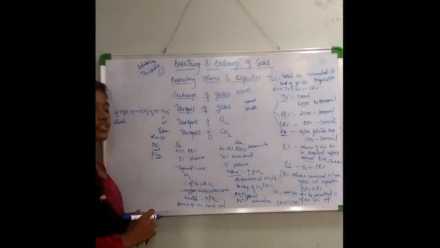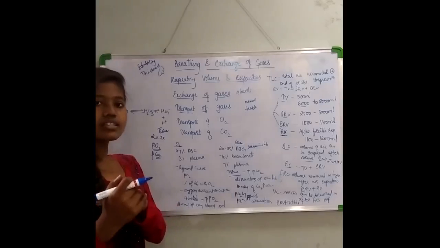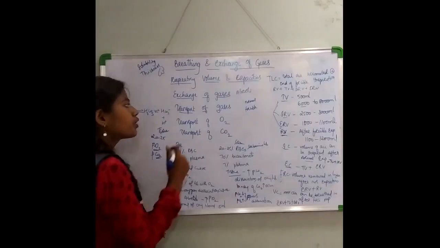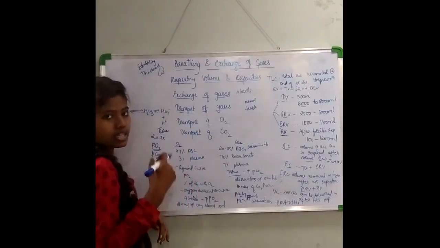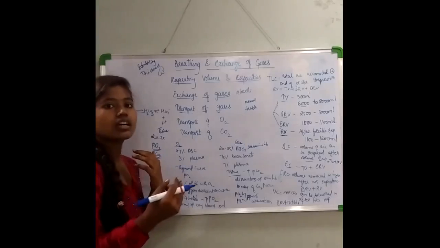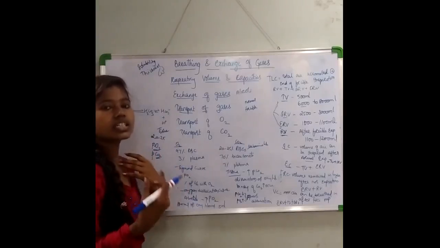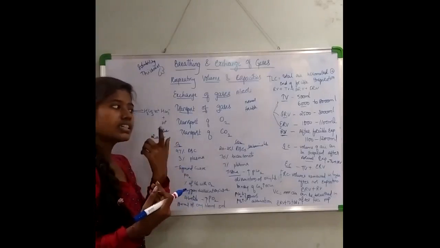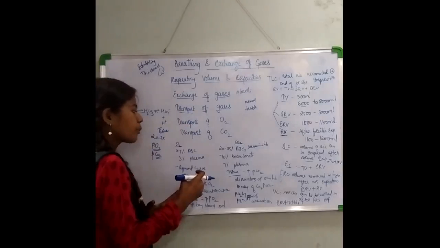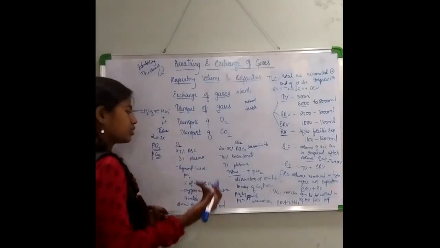So coming to the transport of gases, respiration involves O2 and CO2. These are the two major gases which we talk about. How is O2 getting transported? There must be some method by which it reaches the target organs. You are breathing the air, it is getting to the nasal passage, pharynx, trachea and so on. But how does it get to the target organ?